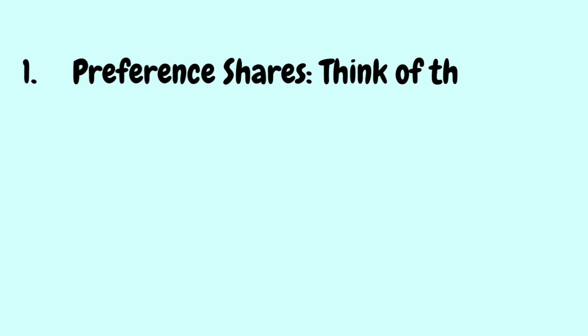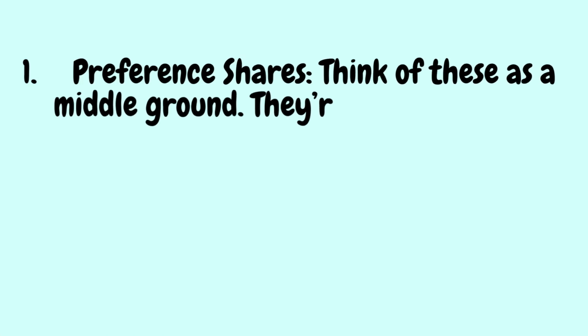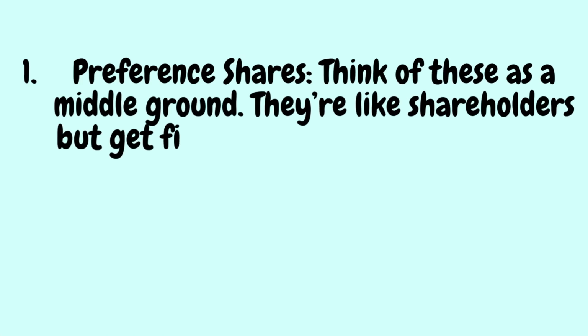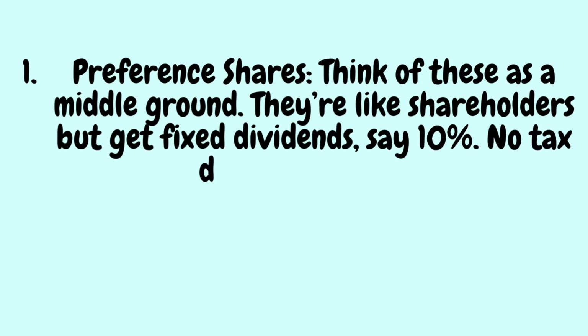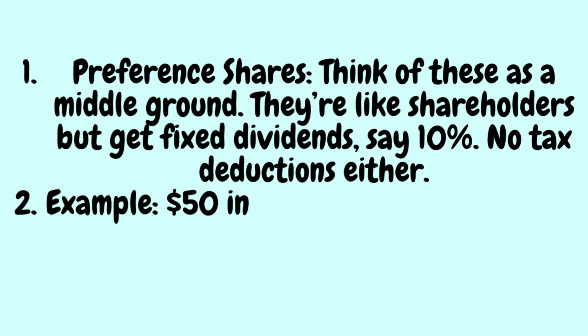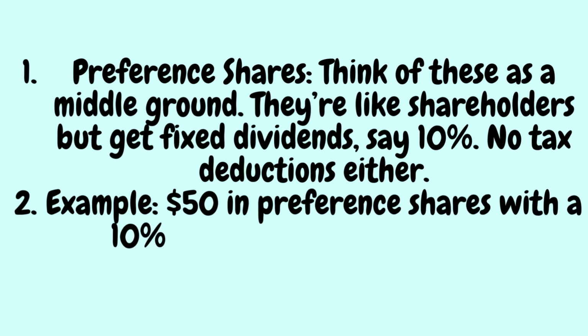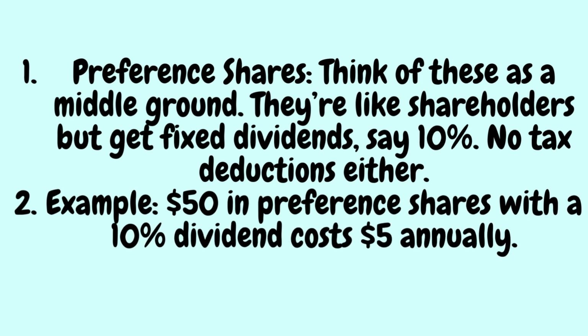Third is preference share. Think of this as a middle ground. They are like shareholders but get a fixed dividend, say 10%, with no tax deduction either. Example: 50 rupees in preference shares with a 10% dividend costs 5 rupees annually.